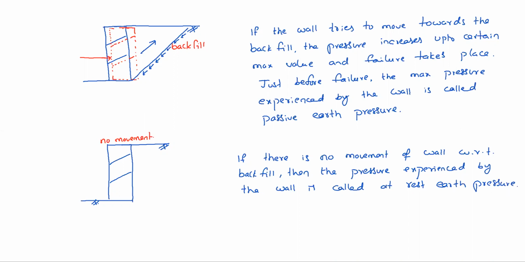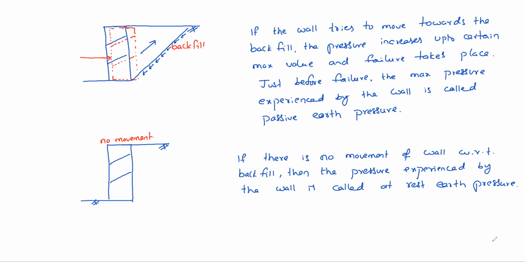See, based on this, we can conclude like this: active earth pressure equal to Ka times sigma V. Passive earth pressure equal to... The previous slide. Yeah. Not on this. Okay, now? Sir, first slide better.